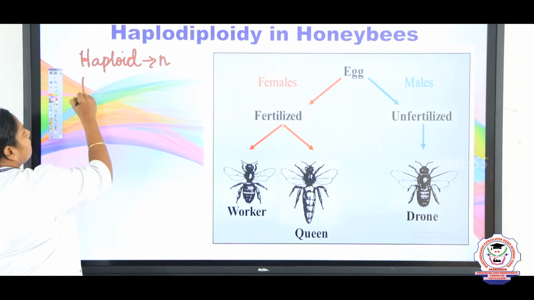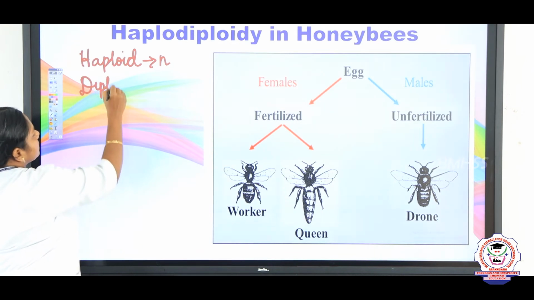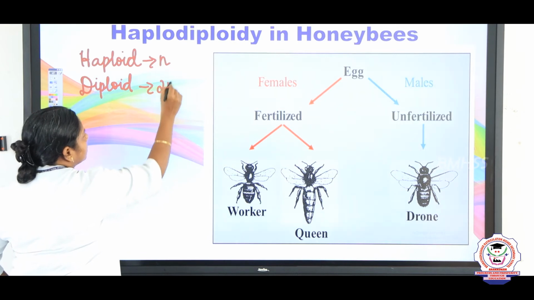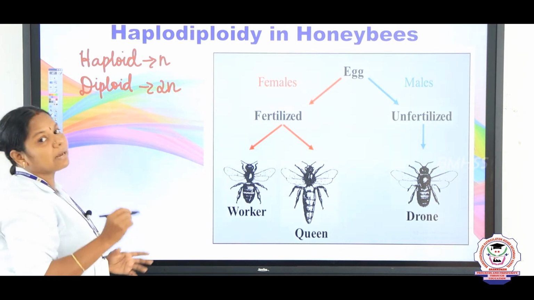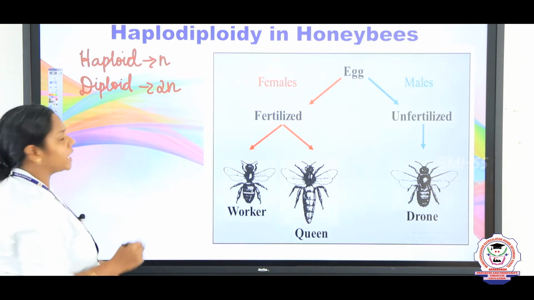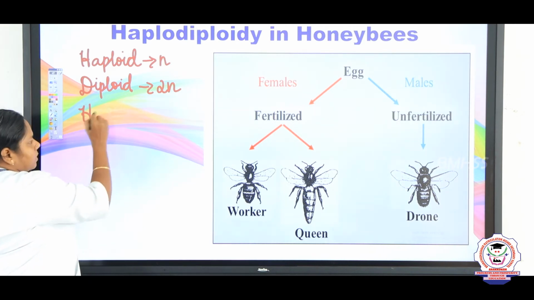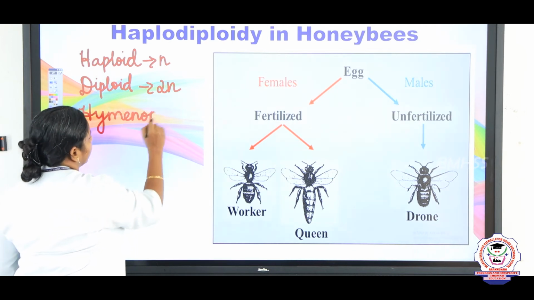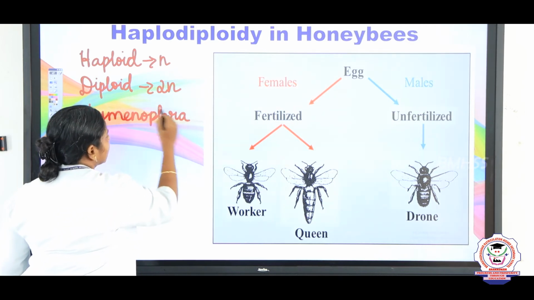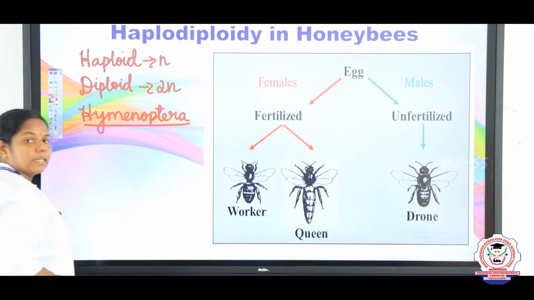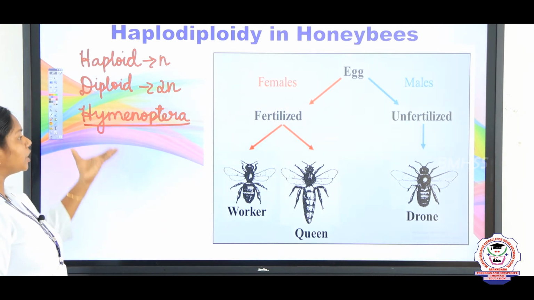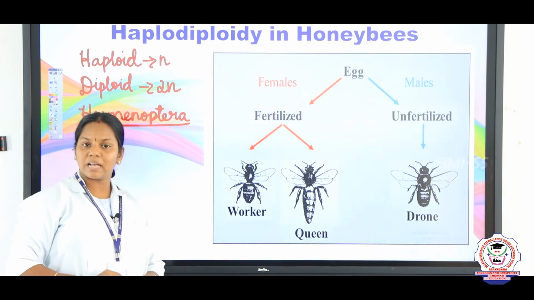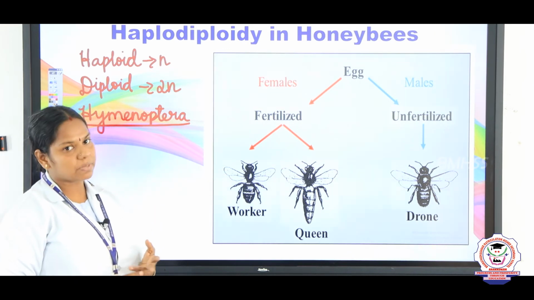And what do you mean by diploid? Diploid means 2n. So, an example of this haplodiploidy condition is Hymenoptera. It is a classification under the class Insecta and it includes the insects with membranous wings. For example, ants, honeybees and wasps.